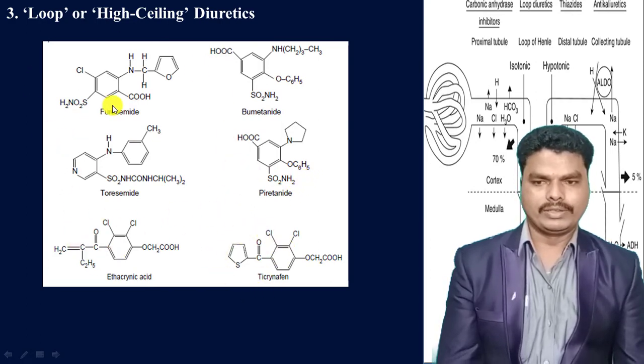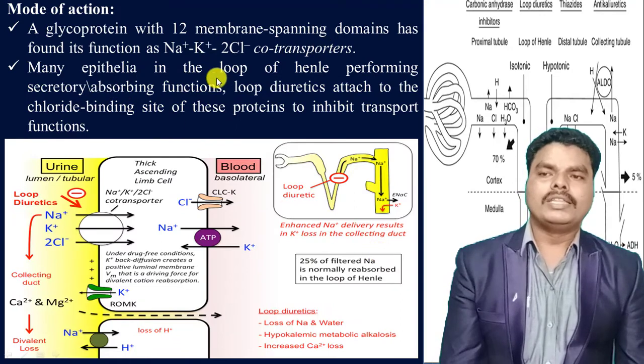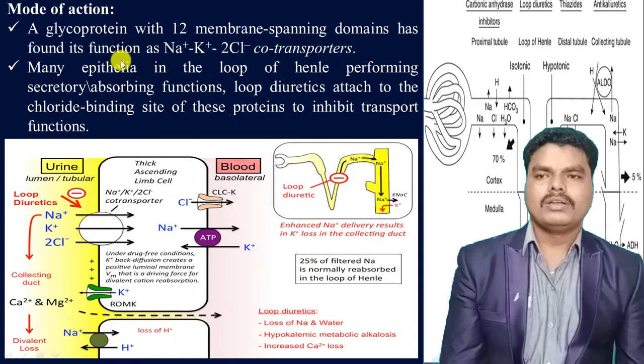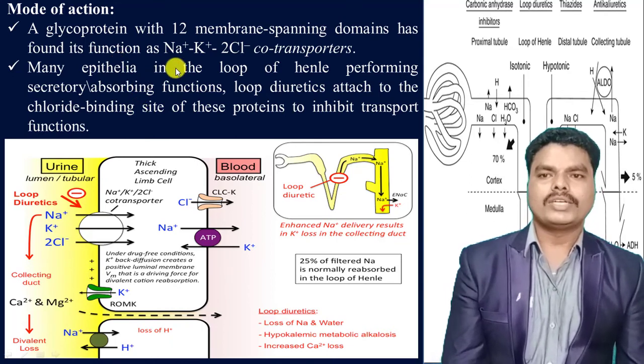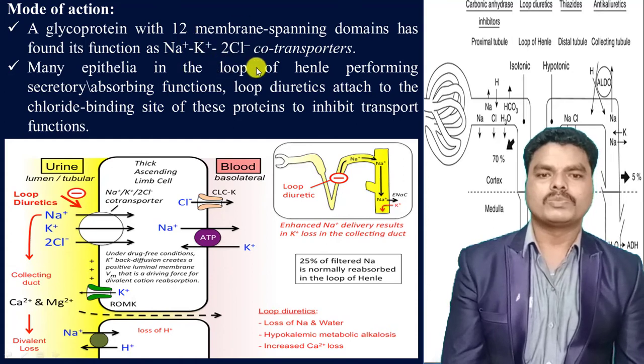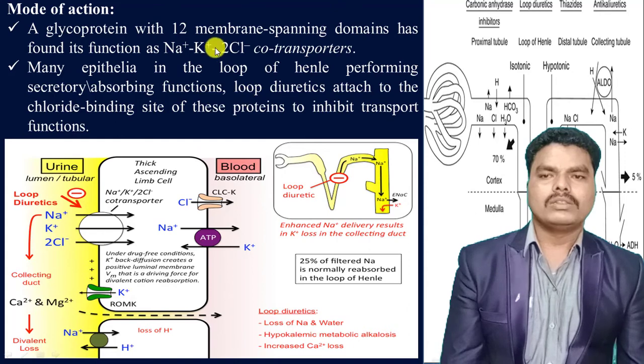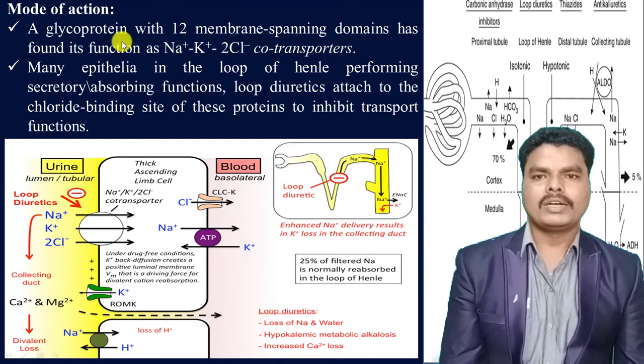or high ceiling diuretics. When you see the mechanism of action in case of loop or high ceiling diuretics, these diuretics inhibit the sodium potassium chloride co-transporter which is present at the ascending limb of the loop of Henle. This co-transporter is a glycoprotein with 12 membrane spanning domains.